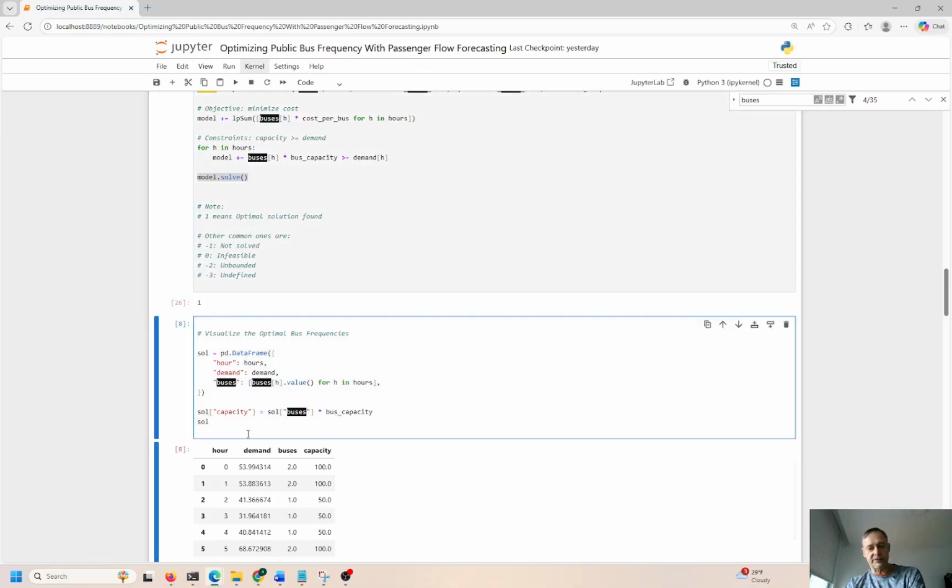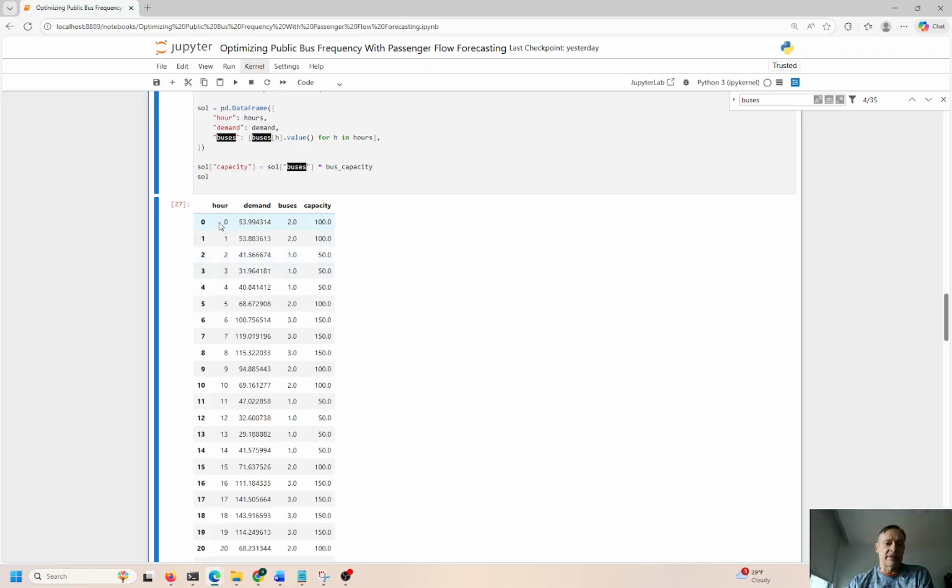Let me go ahead and print out the solution. So we have the hour of the day. This is midnight, 1, 2, 3, 4, 5, 6, 7, 8, 9. This is the peak rush hour over here. You can see that between about 7 and 9, right? Before that, it's about 100. That's actually a little bit before 7, so people are getting into the office a little bit early.